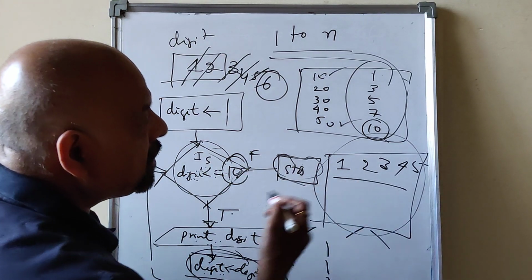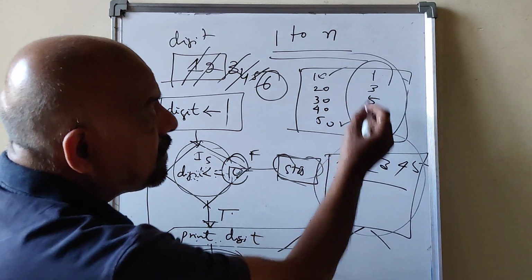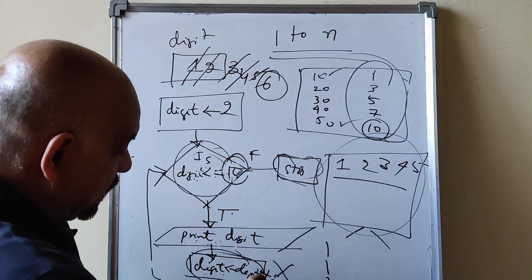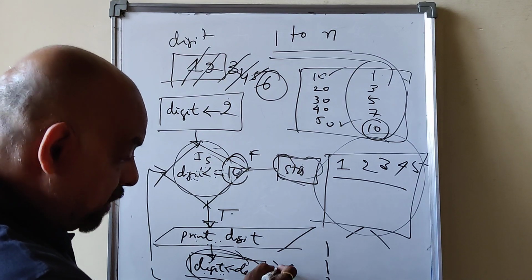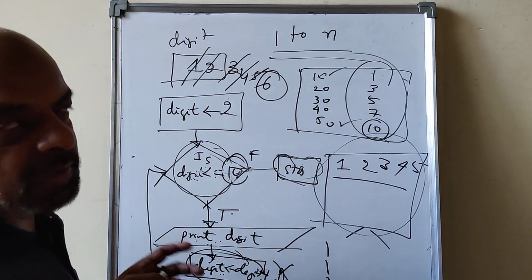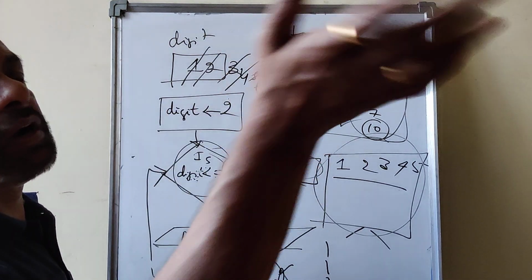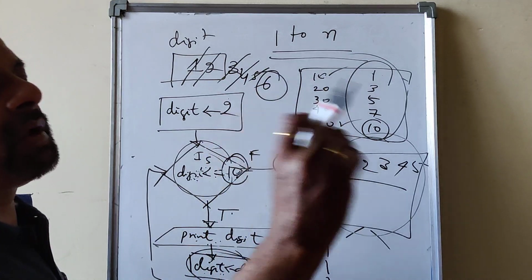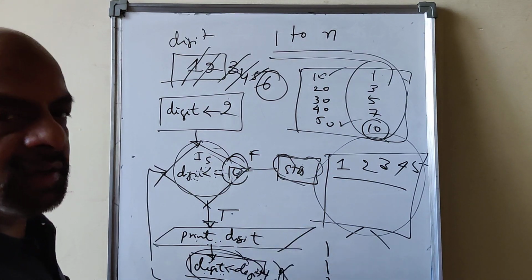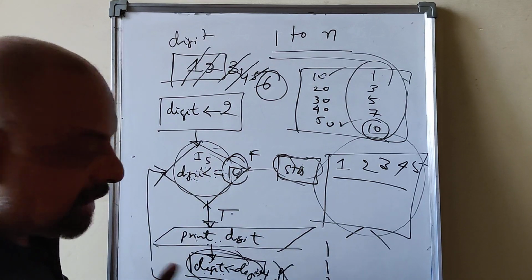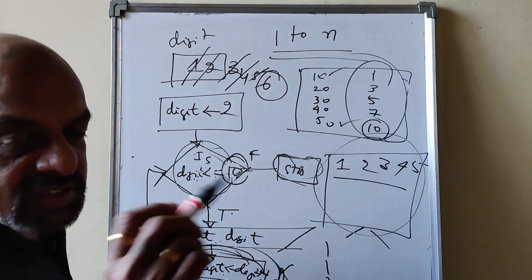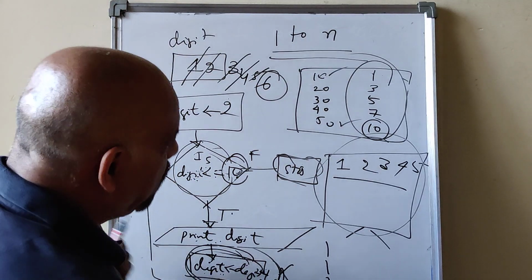So you have to print like this. Suppose I want to print even numbers from 1 to 10. Then you should start with 2 here. Here the increment is not digit plus 1, it is digit plus 2. Think of what you have to do. So you should understand the problem. Suppose I want to generate even numbers from 2 to 100. Then initialize some number equal to 2. Then print that number. Then that number less than or equal to 100 or 200, whatever it is. So increment the statement with 2 only. 2 plus 2, 4, 4 plus 2, 6, 6 plus 2, 8, like that. So this is how you have to do that.